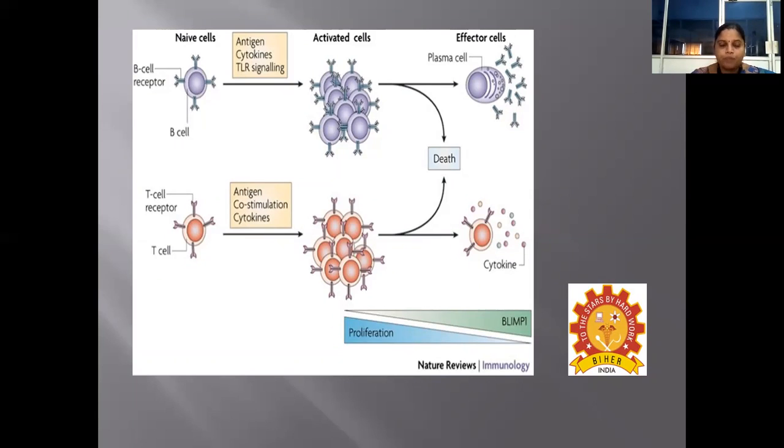And coming to T cells, the T cells are characterized by the presence of the T cell receptor, and these T cells will also be activated on encounter of antigen as well as by co-stimulation signals like cytokine signaling. And those T cells which have not been activated will also die. And once the T cells have been activated, they are going to release various cytokines, which act as signaling molecules for the immune system.